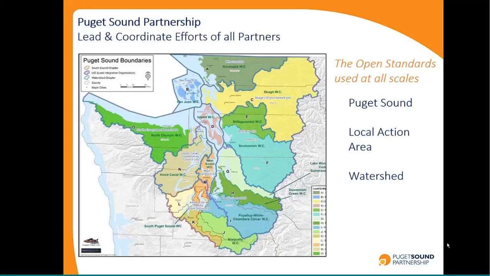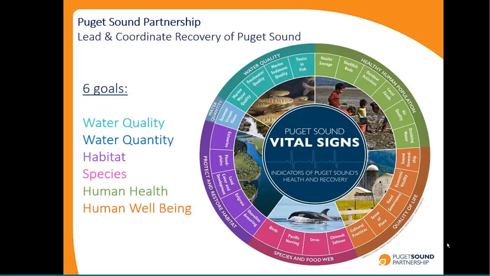As one example, we've identified a set of targets that are measures of health for the 6 goals that we've been given by the state legislature. So we're required to focus on Puget Sound health and what that means with respect to water quality, water quantity, habitat, species, human health, and human well-being. So we have a set of what we call vital signs, which are essentially targets that we use to track and report on progress.